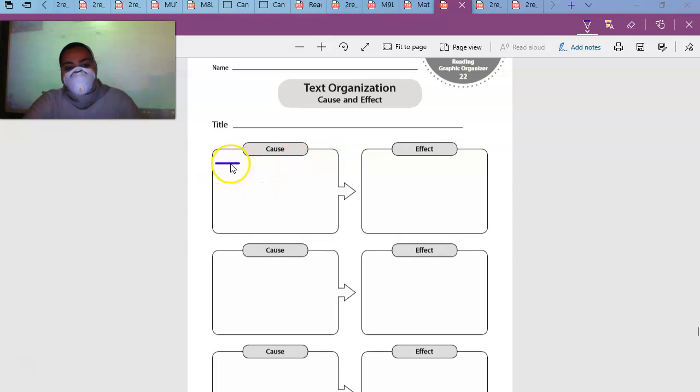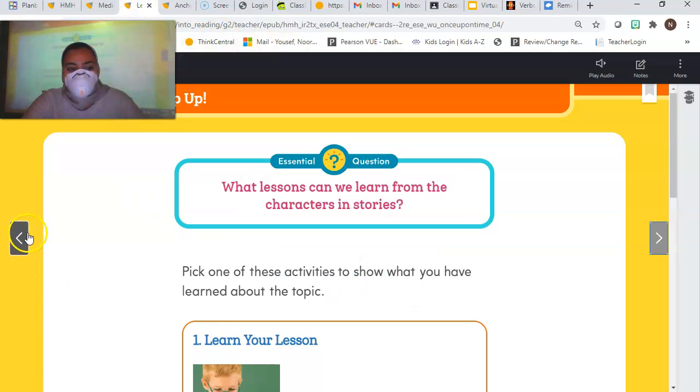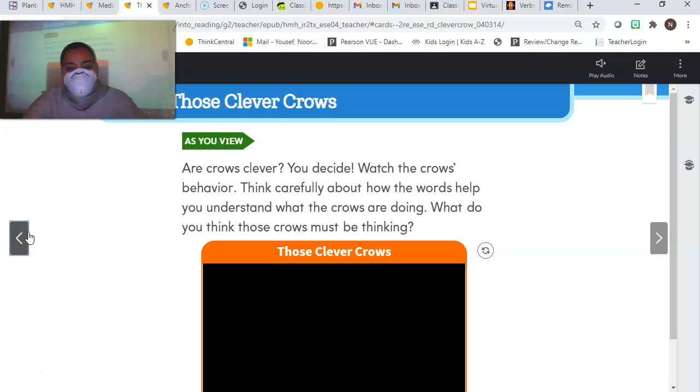No, the crows are, in the video, what were they trying to get? They weren't trying to drink water. They were trying to eat what? They were trying to eat the food that was on top of the water, guys. Okay, maybe we should watch the video again. Let's watch the video again. I don't think you guys were watching or listening, so we must watch it again.